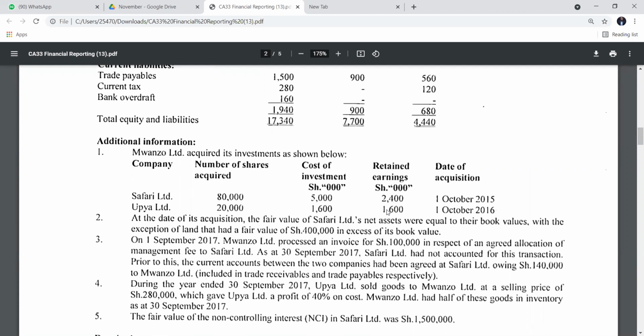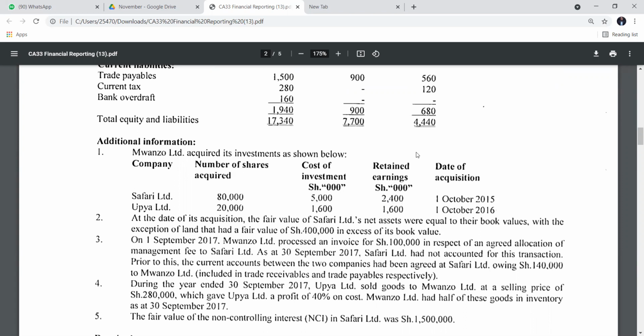But what we have recorded is the balances by the end of this year. Which means that as at the time of acquisition of these two entities, they were having these retained earnings. So when we are closing the current year, remember that this amount of 2.4 and 1.6 were included under this profit we have, because those balances were carried forward, so they were obviously included under the balances we have by the end of the current year.